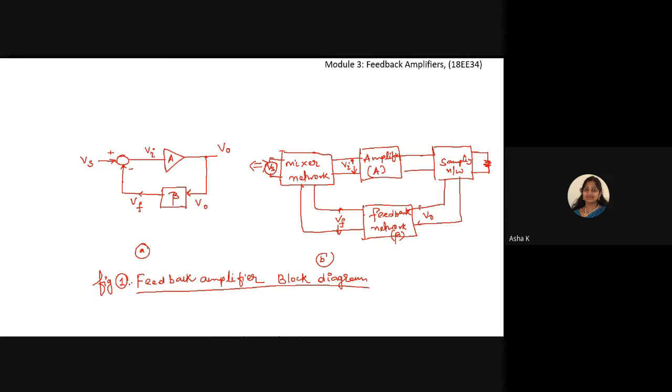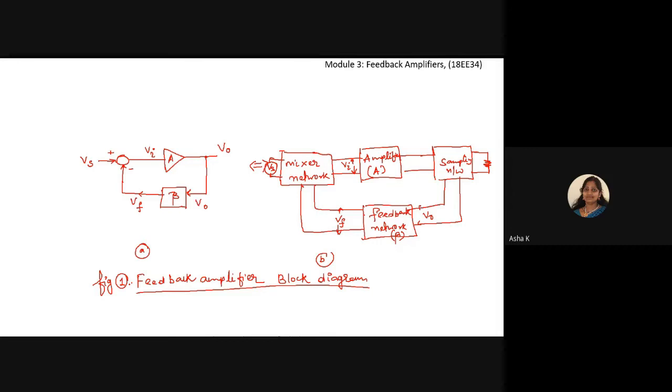The next block is the sampling network, which samples the output signal of the amplifier and gives it as an input to the feedback network circuit. The feedback network connects the output of the amplifier to the input of the amplifier, and has a feedback factor beta that is multiplied with the output voltage Vo.